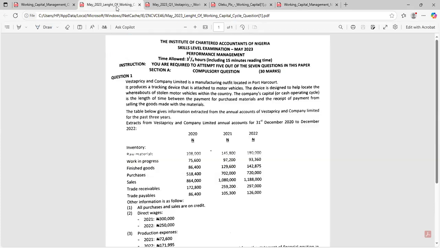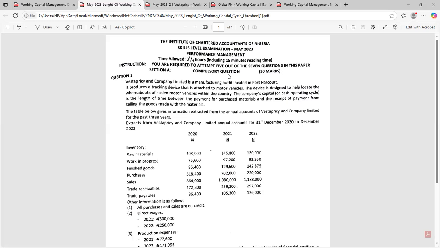Now, what is going to happen is that I have provided a question on working capital management. In fact, I have questions on working capital management. We'll just keep solving until we are good. I told my students that if you solve 3 questions in working capital management and you feel that you know this topic, you have not started. Working capital management can take different shapes, different patterns. So you need to solve several questions, questions upon questions, so you'll be familiar with what working capital management actually is.